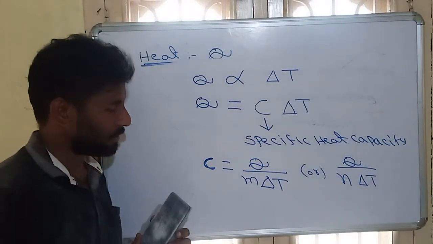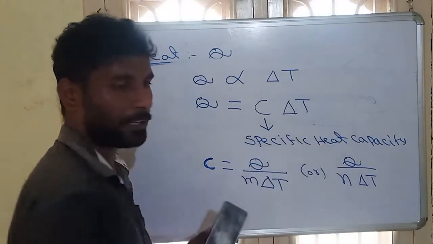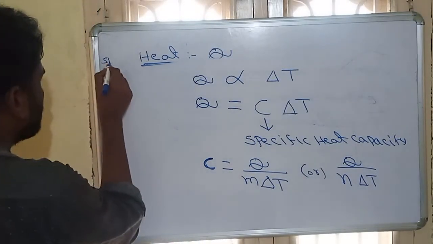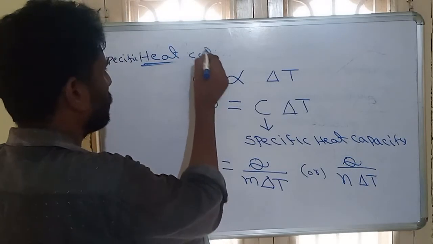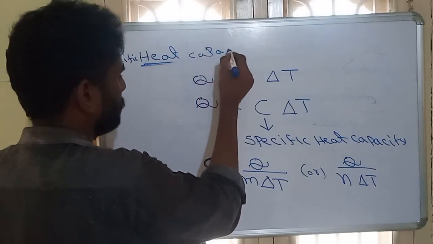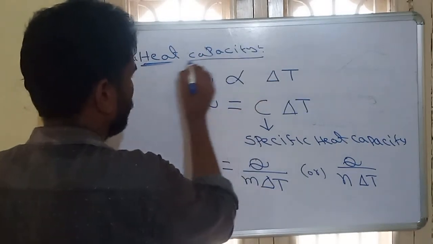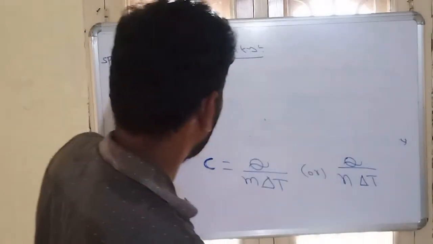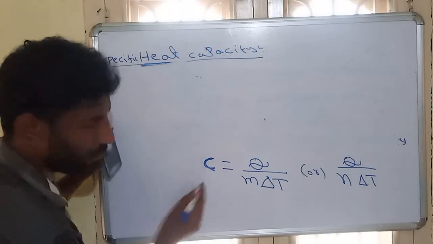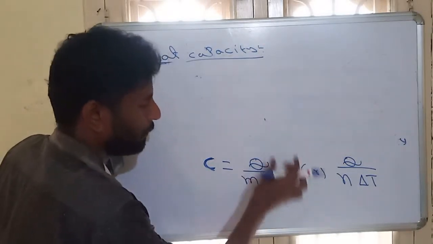So we'll see some definitions also. Specific heat capacity. What is specific heat capacity? See this specific heat capacity, C is equal to Q by M into delta T.